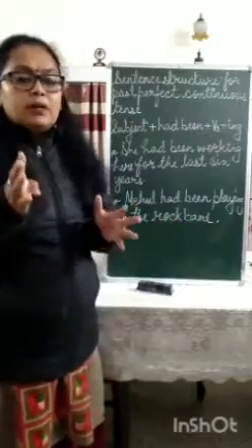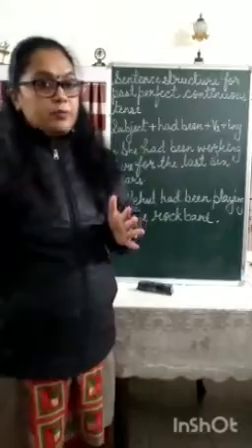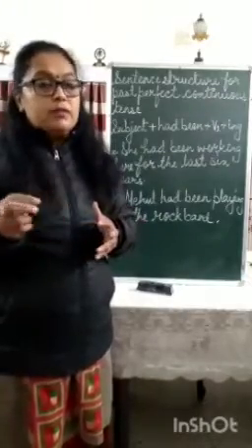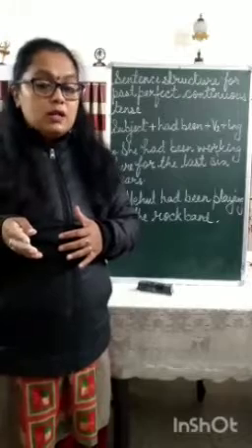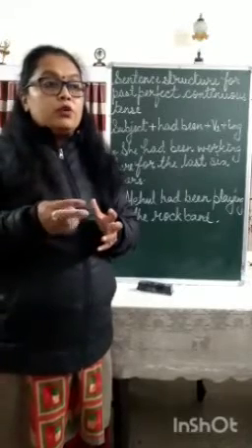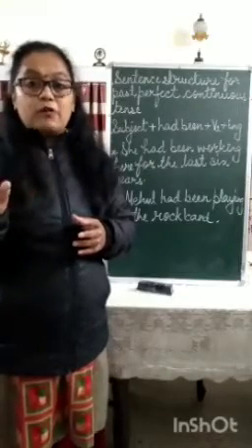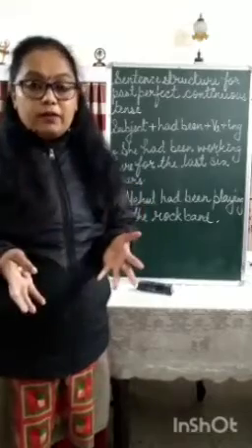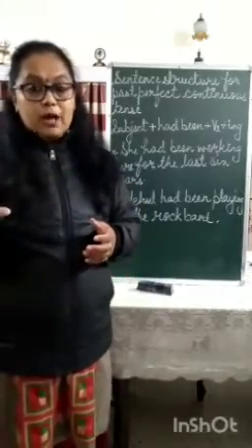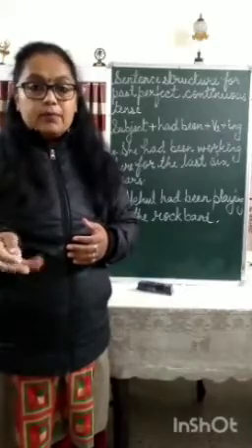Now remember, when you are doing your maths, especially the geometry part or word problems, you have certain formulas which you have to follow in order to solve a sum. For example, if you want to find the perimeter of a rectangle, there is a certain formula which you have to follow. If you have to find the area of a square, there is a formula which you have to remember, and then you have to solve the sum.